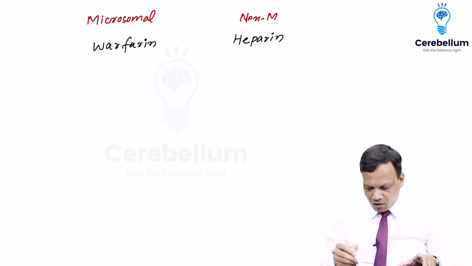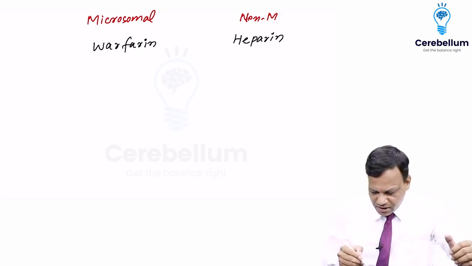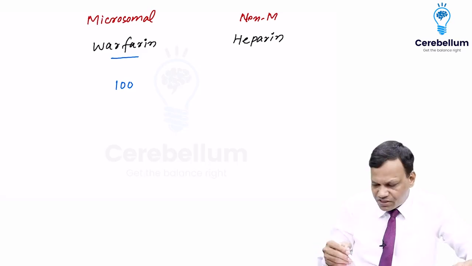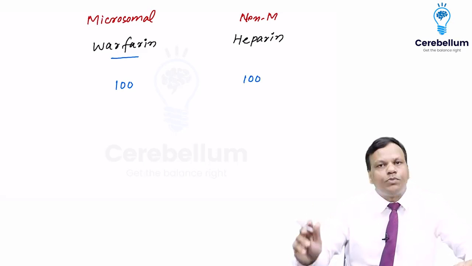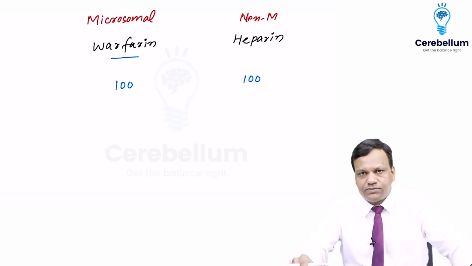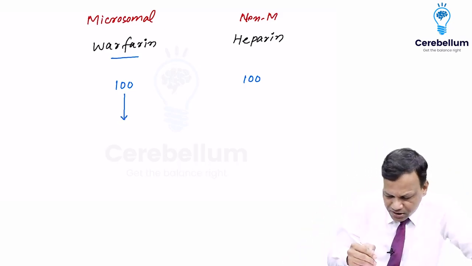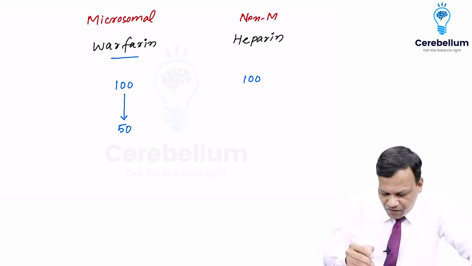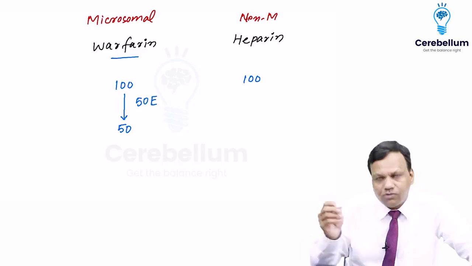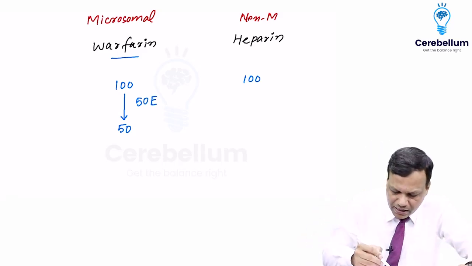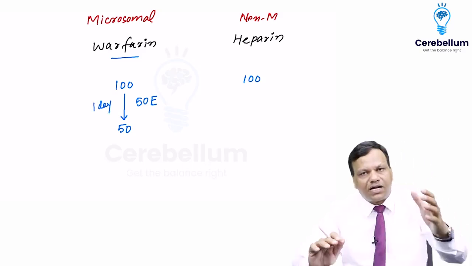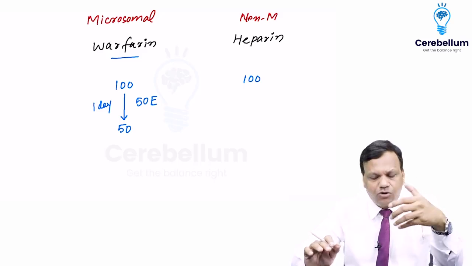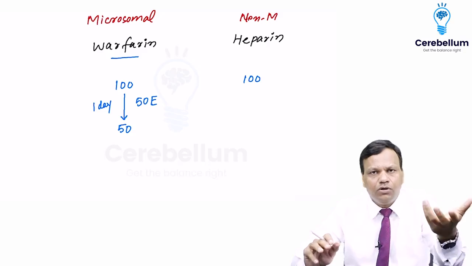Now we will make a lot of assumptions. Suppose we require 100 molecules of warfarin to produce action, and we assume we require 100 molecules of heparin to produce action. So we give 100 molecules, action starts. But after some time, these are metabolized to become 50. Suppose they are metabolized to become 50 with the help of 50 enzymes. Enzymes will break them down. So hypothetically, we assume that in one day, 100 molecules will be metabolized to 50, because 50 enzymes are working. We have intentionally taken 50 to make it easier. One enzyme breaks one molecule in one day. Okay?